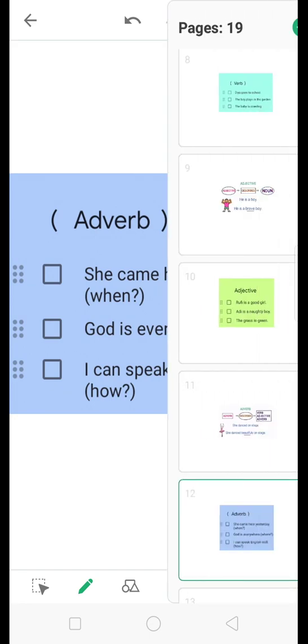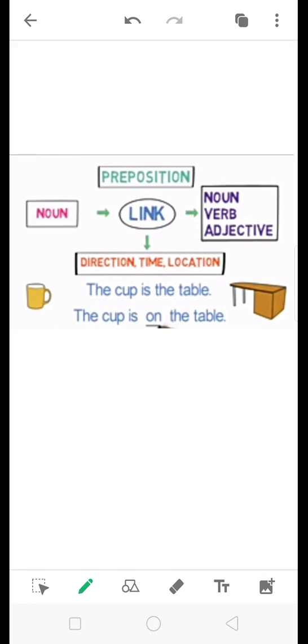Preposition. A preposition is a word used to link a noun or pronoun with other words in the sentence. Link here means a preposition provides a relationship between a noun or pronoun and other words in the sentence, thus making the sentence complete. These other words may be noun, verb, adjective. A preposition denotes direction, time, and location of a noun with respect to other words in the sentence.